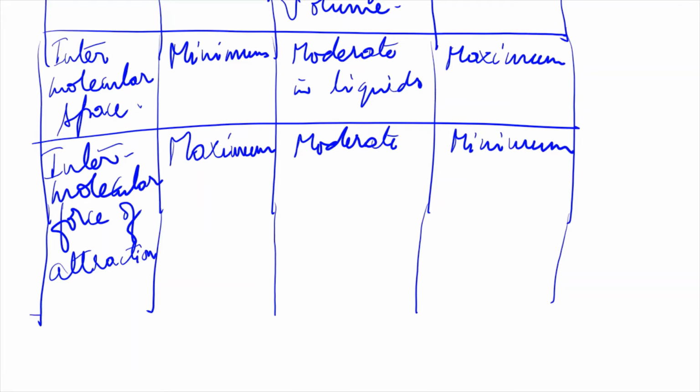Okay, then intermolecular space is decided because of the molecular arrangement. Because the molecules are tightly packed, there is no space or very little space in solids. That is why intermolecular space is minimum. They are loosely packed in liquids, so the intermolecular space is moderate or average in liquids. And since they are very loosely packed in gases, the intermolecular space is maximum in gases. Is that clear? Okay, then the next